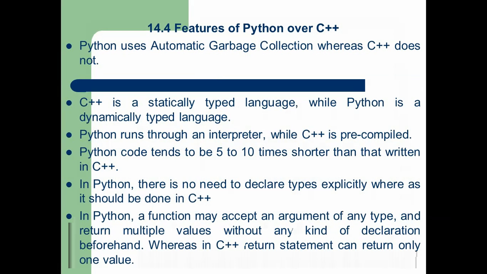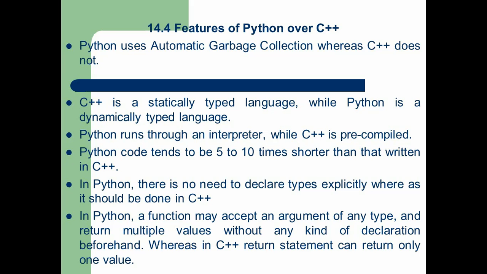Next, the features of Python over C++. When we compare Python and C++ programming language features, here we can understand the features of Python. Number one, Python uses automatic garbage collection, whereas C++ does not.